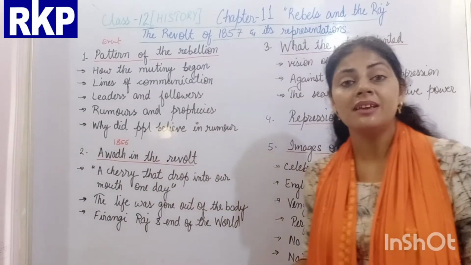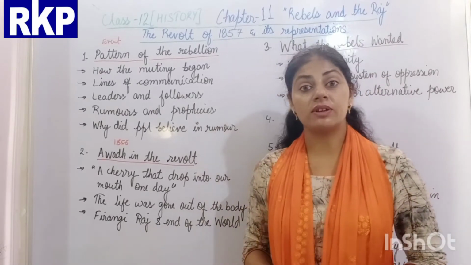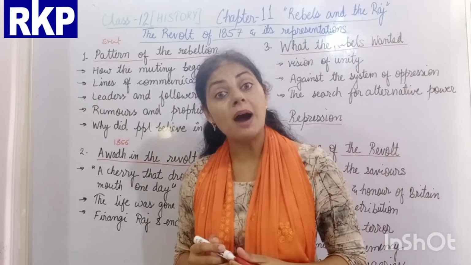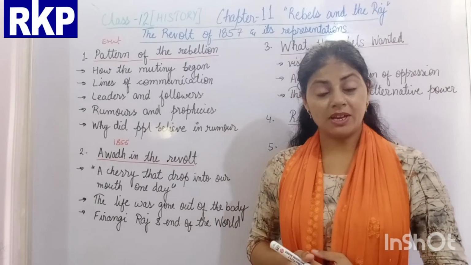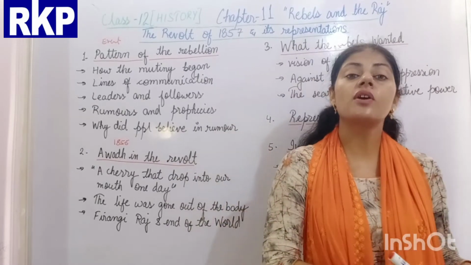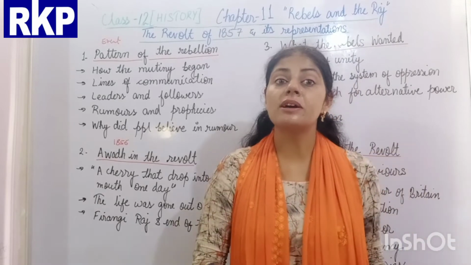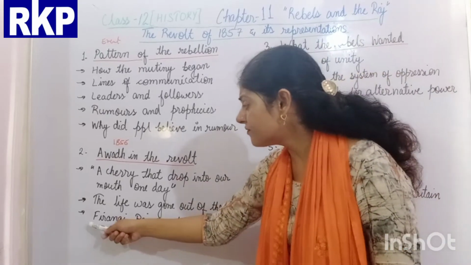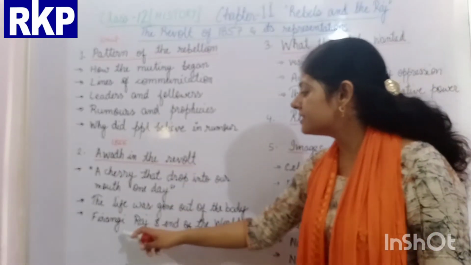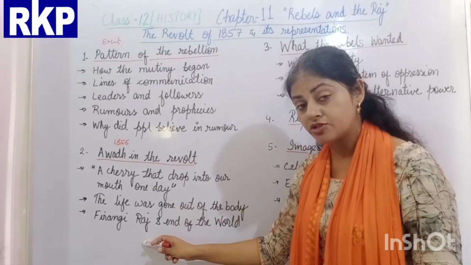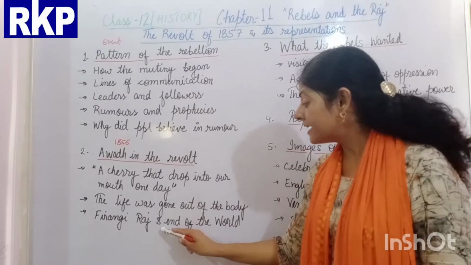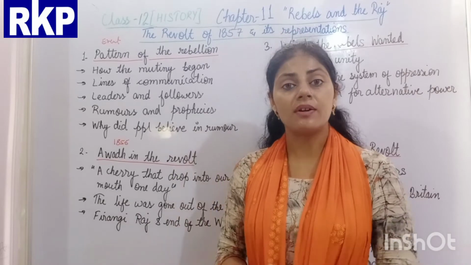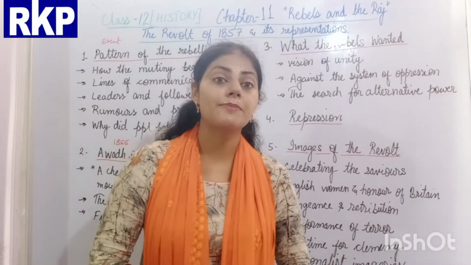They felt they were no longer living after the annexation of Awadh, because the Nawab of Awadh patronized many people. It was a source of income and livelihood for many people, and when the state was annexed by the British Raj, all these people lost their livelihood. The final third subtopic is Firangi Raj, the Raj of the Britishers, when it gets established at Awadh, and The End of the World. The world was over for the people of Awadh when it was finally annexed by the Britishers.